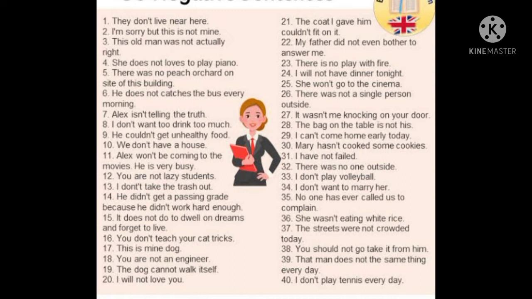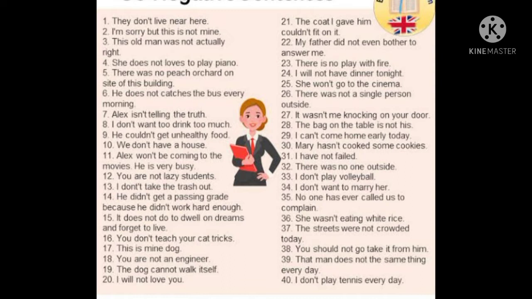In that activity we saw the 40 sentences of negative sentences, and you all read them one by one, roll number wise. Do you all remember? These were the sentences. You can take a screenshot and revise it at your home. You can also make your own negative sentences. That activity also we have done, right?